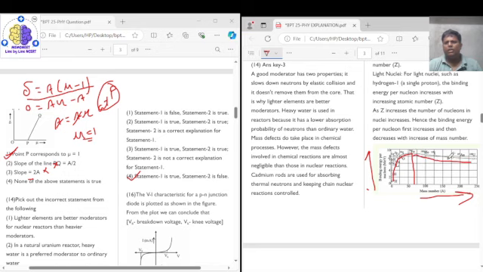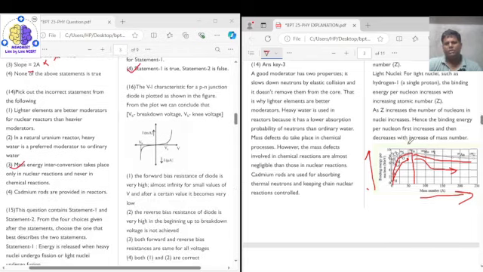Therefore for lighter nuclei, as Z increases, the binding energy per nucleon increases, and for heavier nuclei, as Z increases, the binding energy per nucleon decreases. So statement 2 is incorrect.